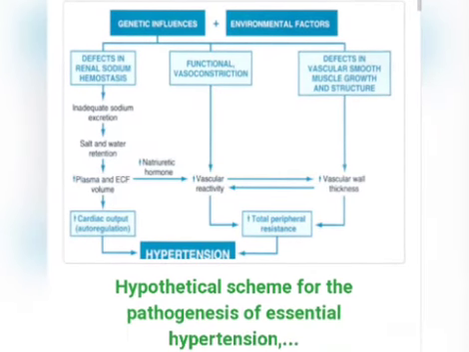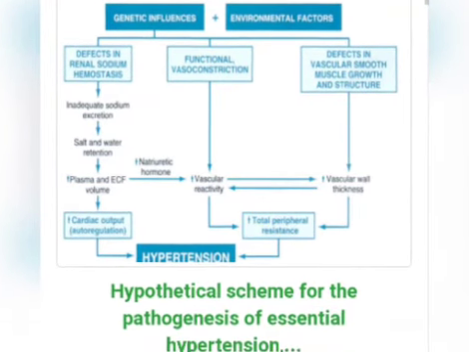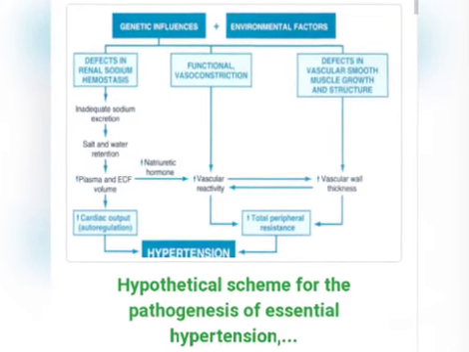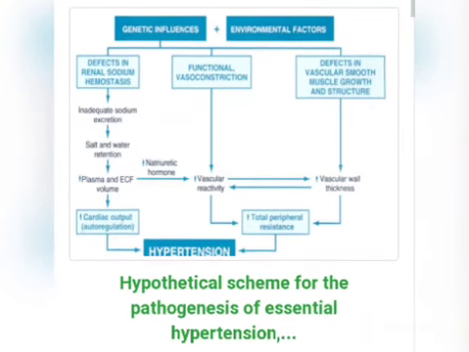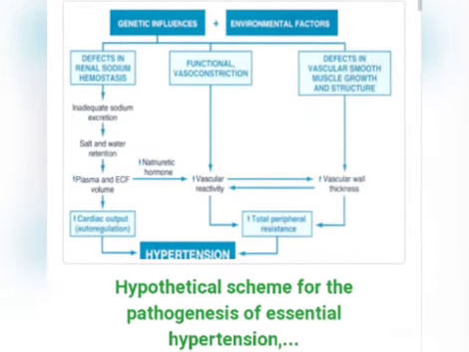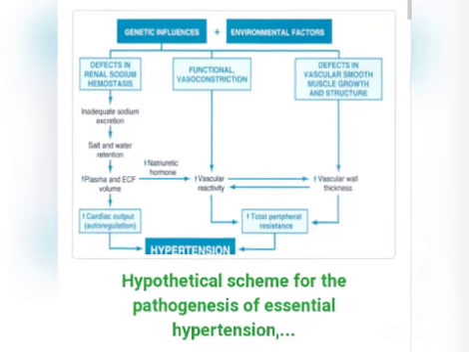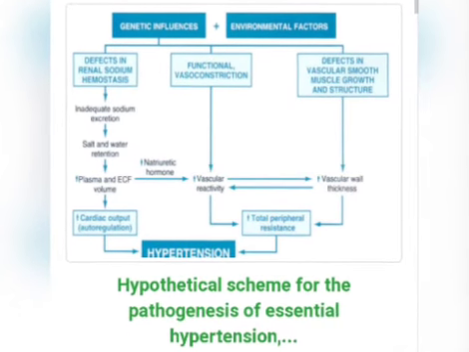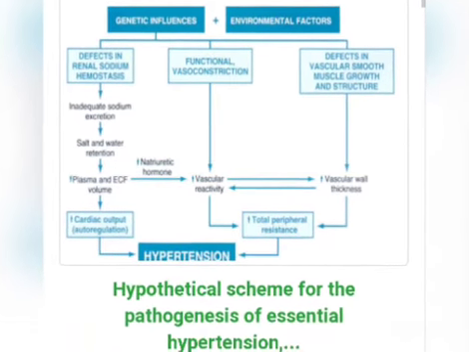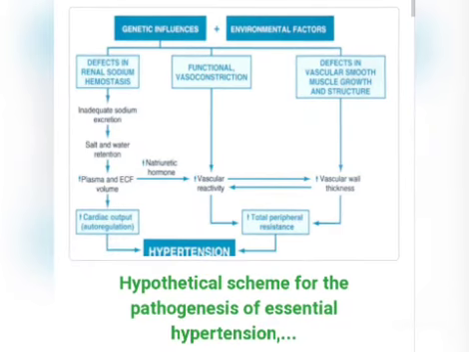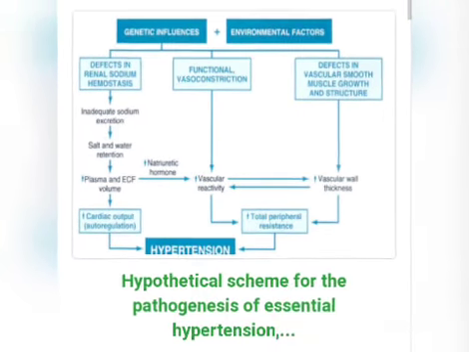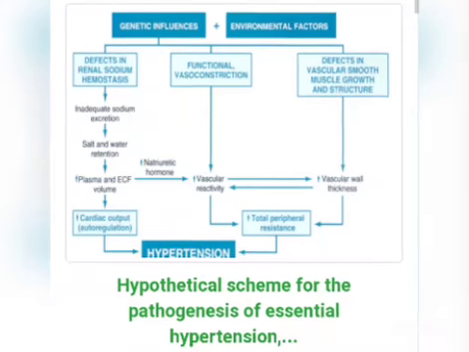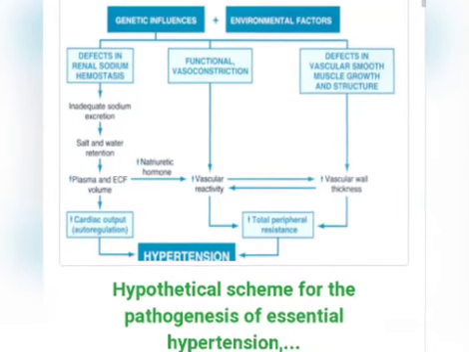And the next thing is, it may also cause functional vasoconstriction, so that it increases the vascular reactivity of the blood vessels, and then it leads to an increase in total peripheral resistance, and it may lead to hypertension. And it may also cause defects in the vascular smooth muscles and an increase in vascular wall thickness, which may also result in hypertension. This is about pathophysiology of hypertension.